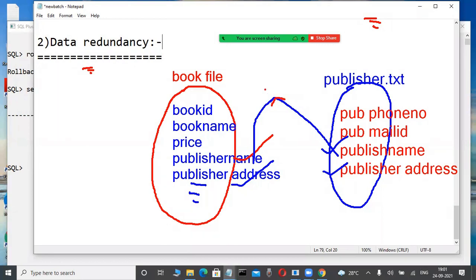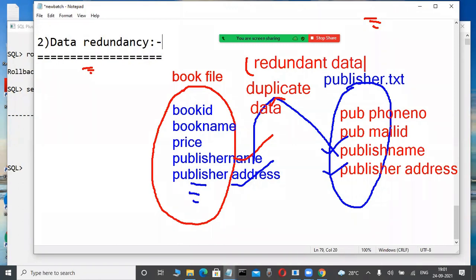This data is also called duplicate data. Sometimes we are maintaining the same data in different files only. That data is also called duplicate data, or this data is also called redundant data, or redundancy. Sometimes we are maintaining multiple copies of the same data in different files in a flat file approach. That data is called duplicate data.